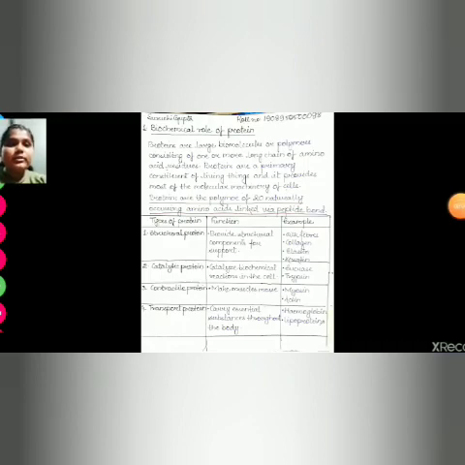Now let's talk about the biological role of protein. Proteins are large biomolecules and they are our building blocks. There are various types of proteins and they do various functions in our body to make the body functional. First one is structural protein. Structural protein makes the structure of our body and provides support. Example is collagen. It is the connective tissue present in the intercellular ground substance and it gives support.